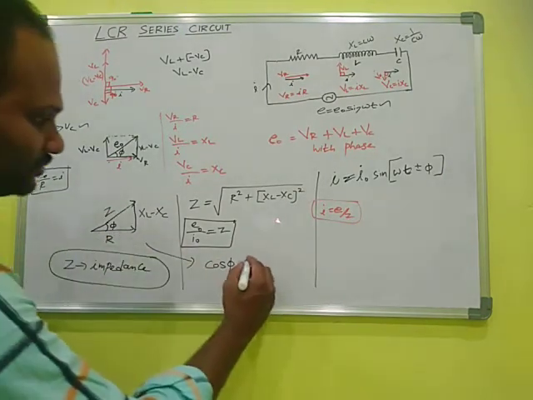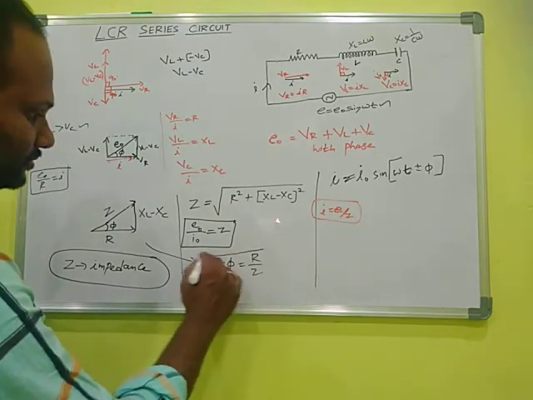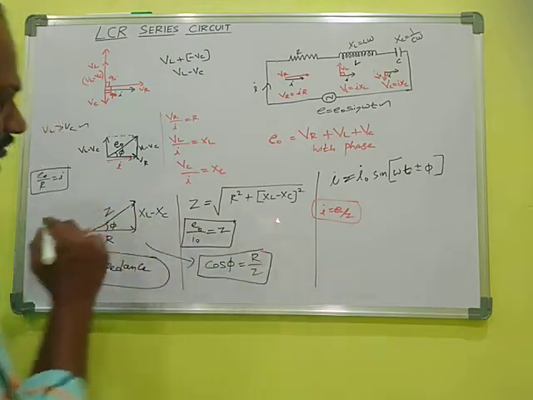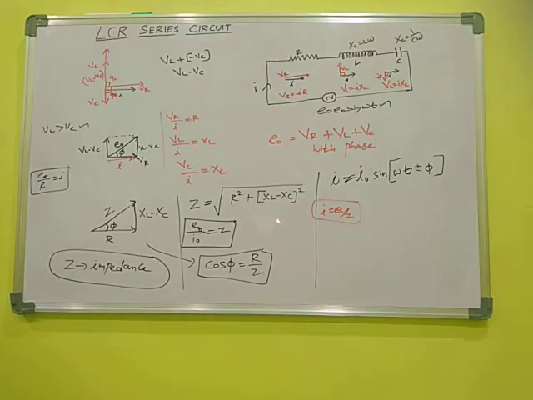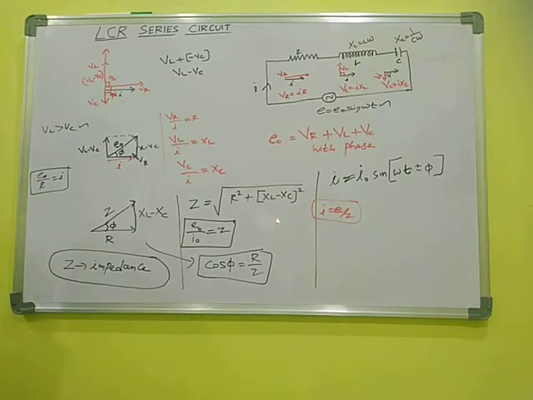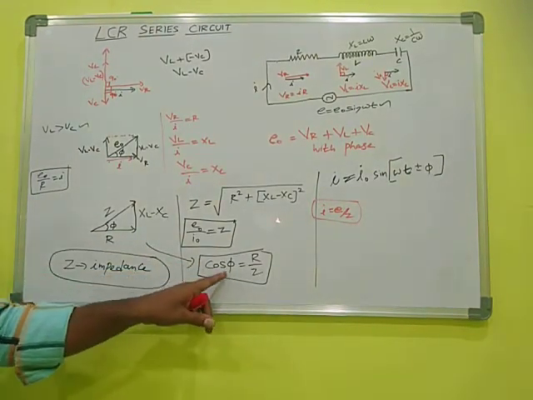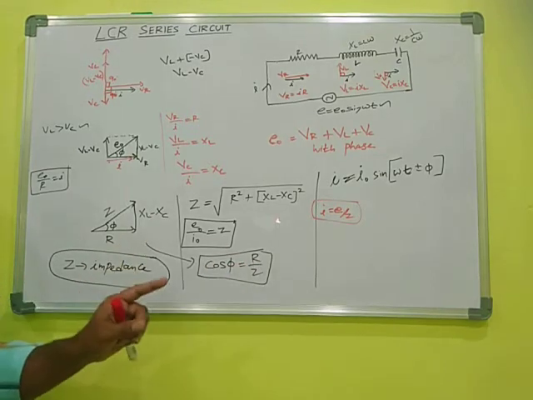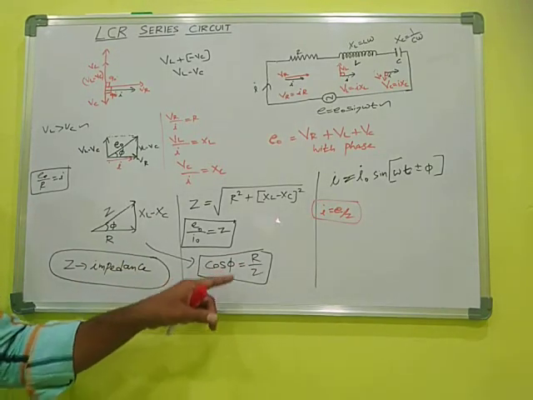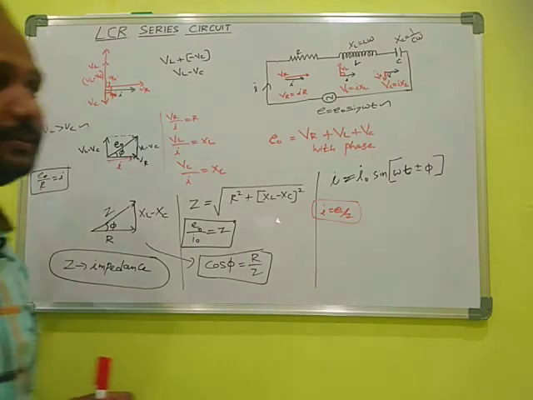So adjacent by hypotenuse, so R by Z. So the value of cos phi is equal to R by Z. From this diagram, I can calculate the value of cos phi. If we want to calculate phi, phi is equal to cos inverse of R by Z. This is the final expression to find out phi.